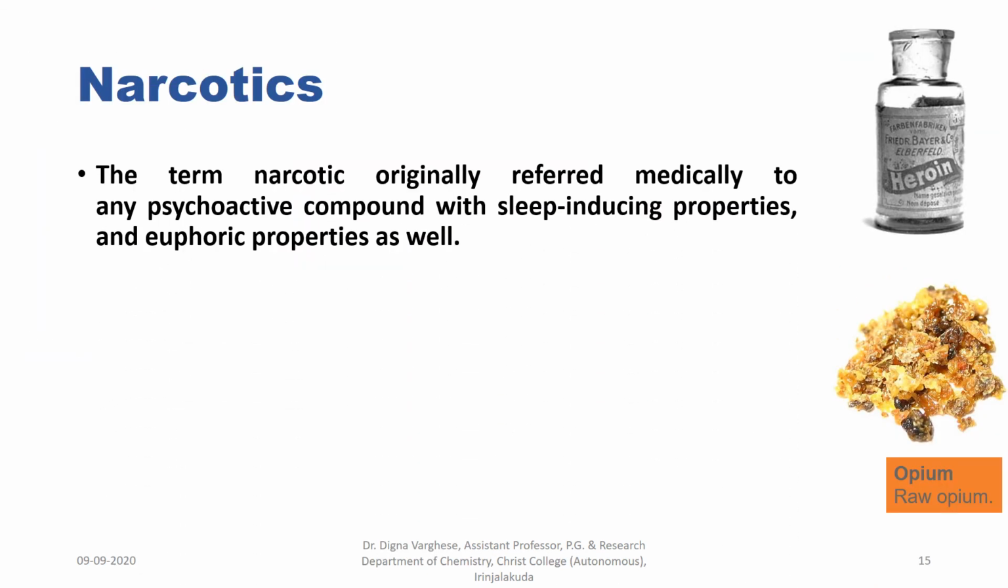Narcotics. The term narcotic originally referred medically to any psychoactive compound. A psychoactive compound is a chemical substance that changes brain function and results in alterations in perception, mood, cognition, consciousness, or behavior, with sleep-inducing properties and euphoric properties. Euphoria means the experience of pleasure or excitement and intense feelings of well-being and happiness.